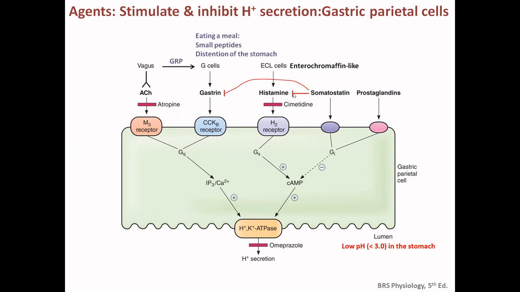Somatostatin inhibits the histamine. Actually, this is a paracrine function, as is histamine. Histamine is responsible for H plus secretion, whereas somatostatin inhibits the histamine as well as the gastrin. So there will be inhibition of H plus secretion, as well as by the prostaglandin.